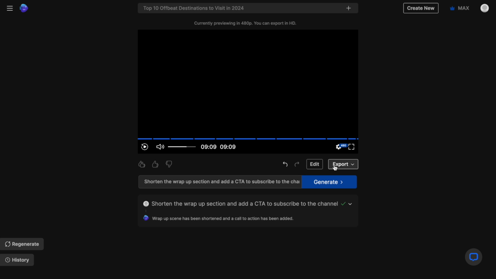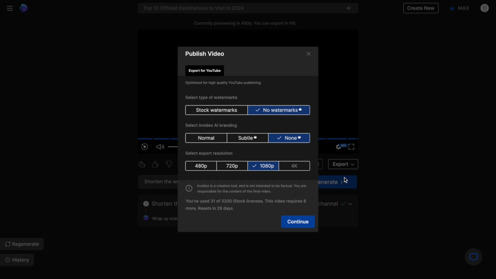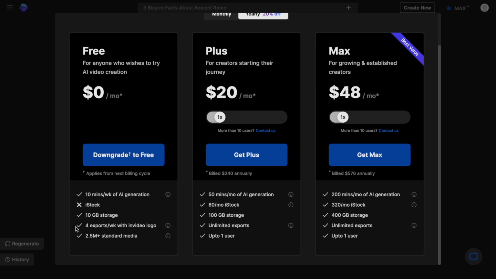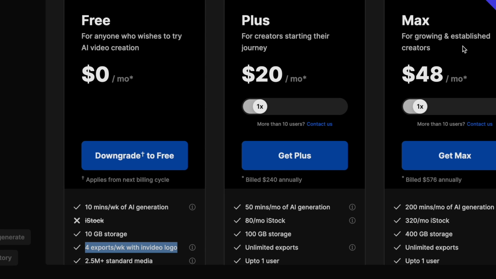Now, once you're happy with the results, you can just click on this export option right below the canvas and choose your specifics here. Please note that to download the video without any watermarks, you will have to upgrade to a paid plan within InVideo. But if you can make do with them, you can create up to 4 videos a week for free.